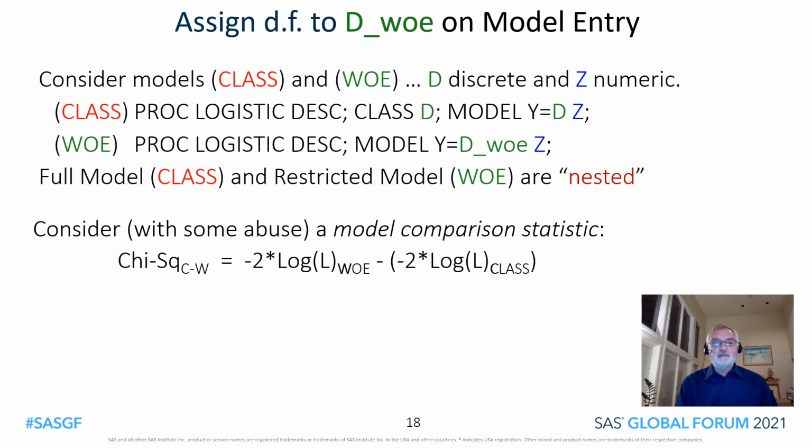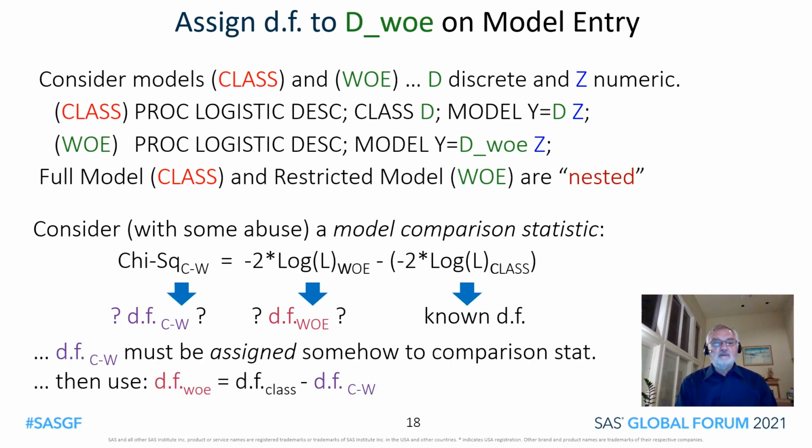We have some unknowns. We do not know how to assign degrees of freedom to the model comparison statistic. We do know the degrees of freedom for the class model, and of course we do not know degrees of freedom for the WOL model. The degrees of freedom for the model comparison statistic must somehow be assigned. If we could do that, then we could determine the degrees of freedom for the WOL model.